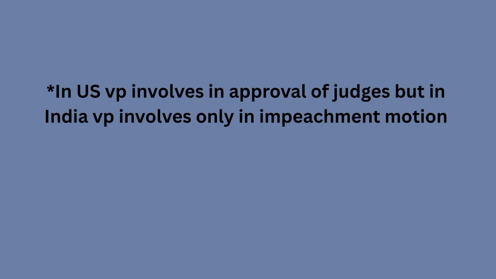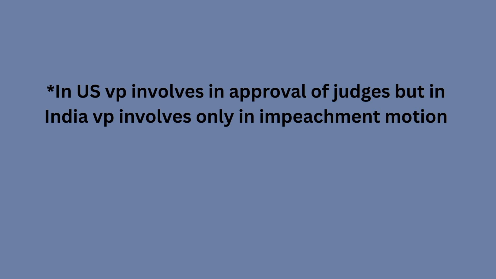In India, the executive is involved in the confirmation or approval of judges, but not the vice president. Even though he is part of the executive, he is not involved in the approval or confirmation of Supreme Court judges.